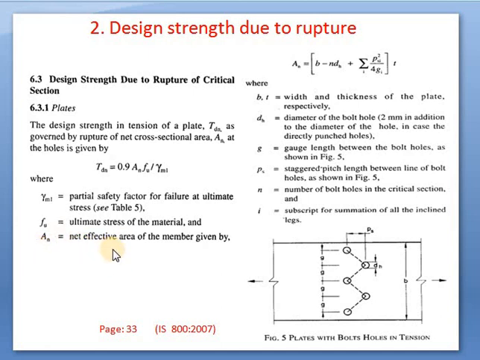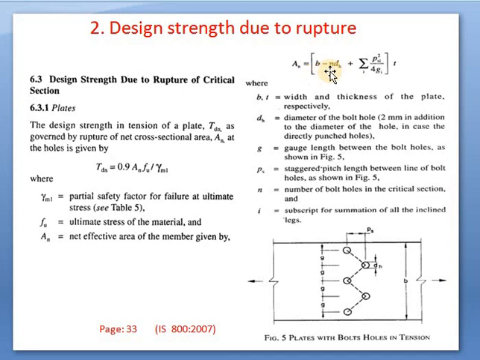How to find this net effective area? Here again there is a formula given to find the net effective area. An equals, in a complete bracket, small b minus n dh, where small n is the number of bolt holes in the critical section, and dh is the diameter of the bolt hole.